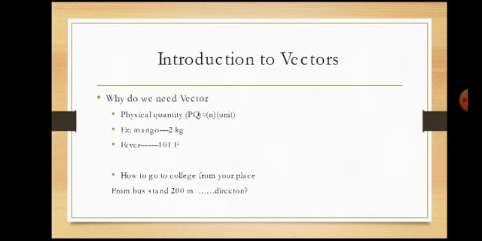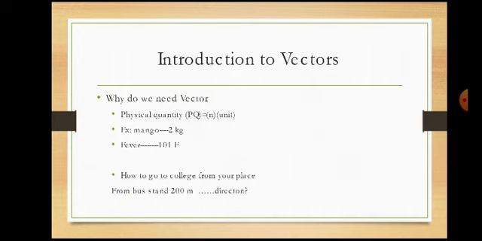So here we have only the magnitude, right? You can understand easily: 2 kgs mango, 3 kgs mango, 5 kgs sugar, 10 kg, 25 kg rice, like that. No difficulty to understand this. So here we have only magnitude.